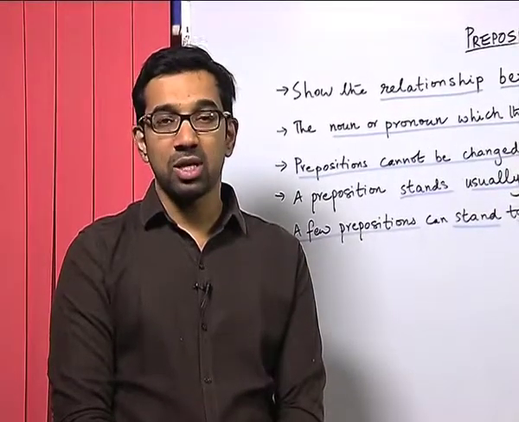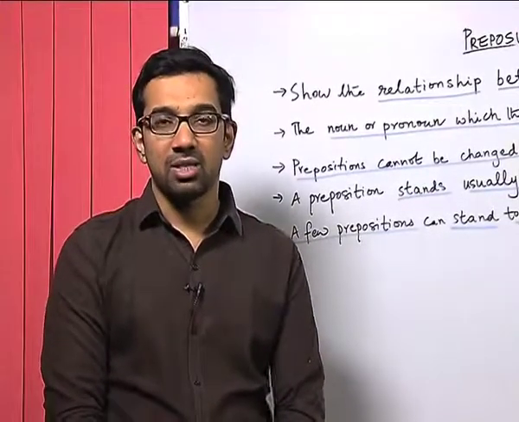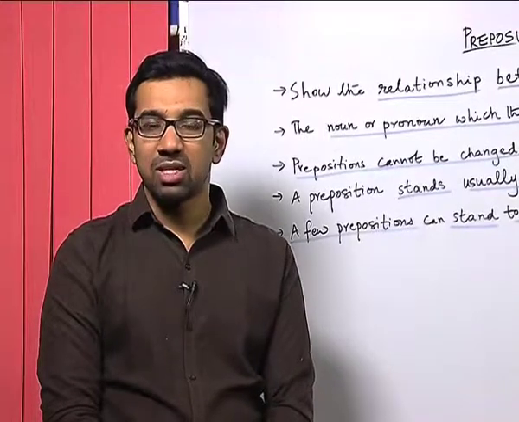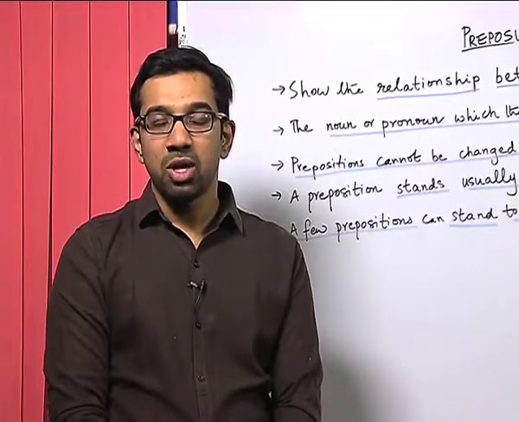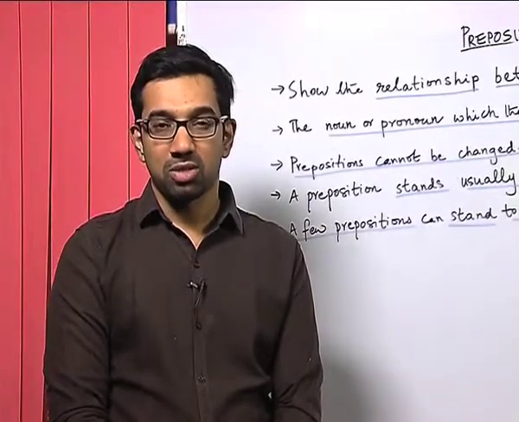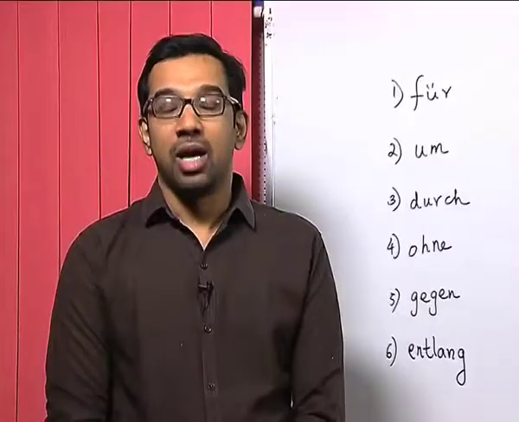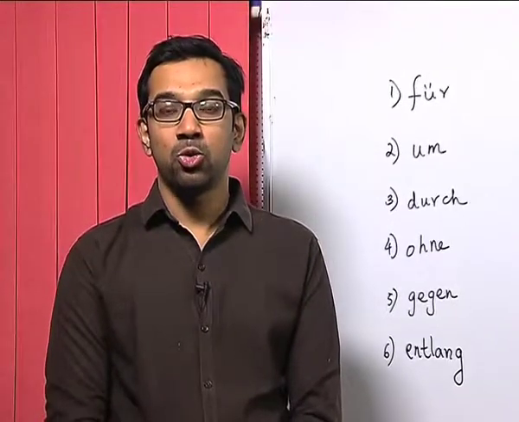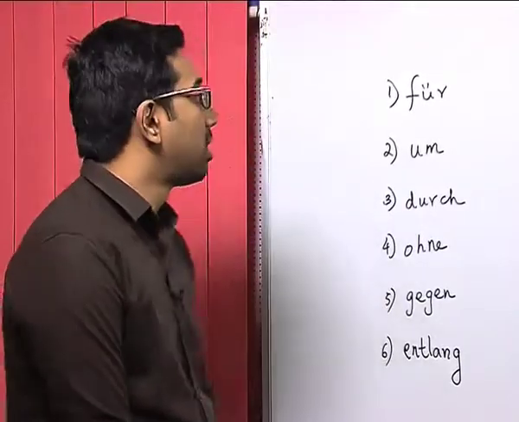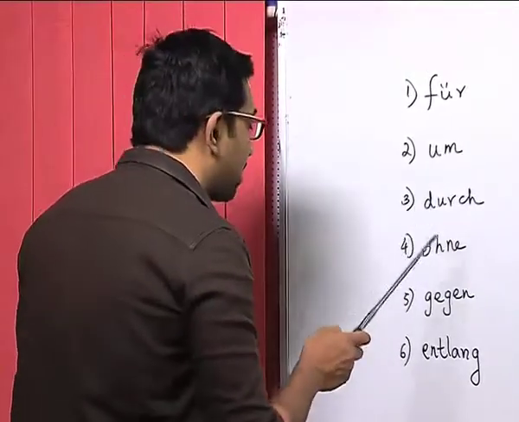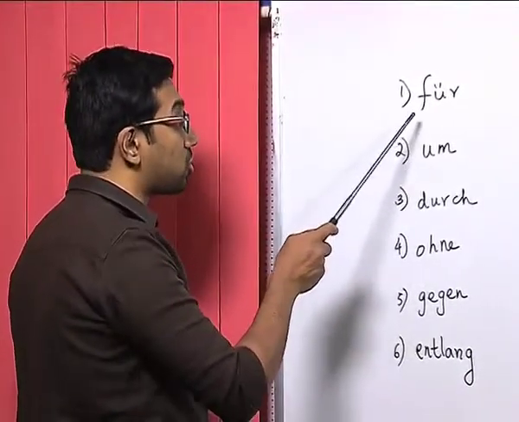Here, as I have told, there are prepositions which can be either in accusative or dative case. Apart from that, there could also be prepositions in genitive case, which however come at a much later stage. Right now, we are going to do the accusative prepositions. In this segment we are going to do prepositions which take the accusative case. In accusative there are predominantly 6 prepositions. Now, let us look at these prepositions.